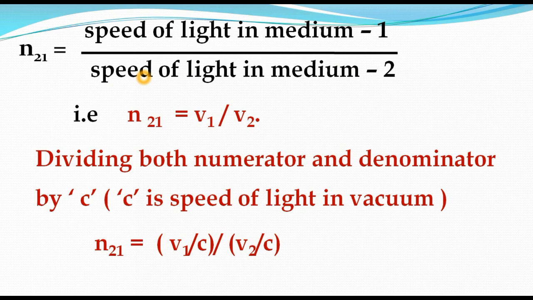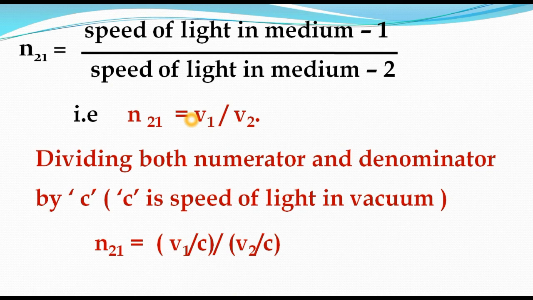It is also a ratio of the same quantity, speed. So finally N21 is equal to V1 by V2, where V1 is speed of light in the first medium, V2 is speed of light in the second medium.